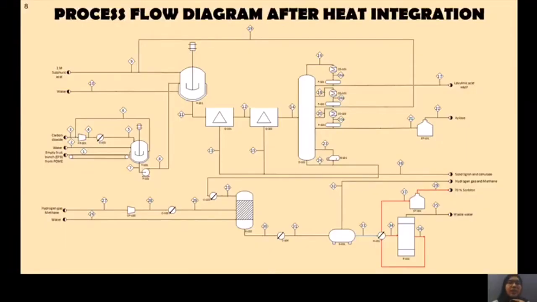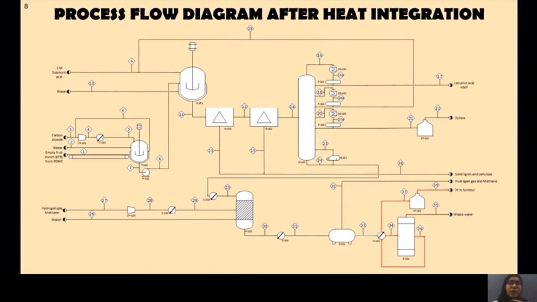This figure shows our PFD after heat integration. Raw EFB will enter the plant and undergoes pre-treatment process. Next, the hydrolysis process will be done in CSTR with the ratio of solid to liquid is 1 to 10. The outlet of the CSTR will then undergo two separation units, which is centrifuge to completely remove solid components before entering fractional distillation column.